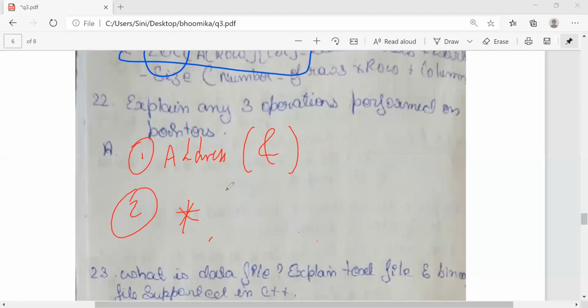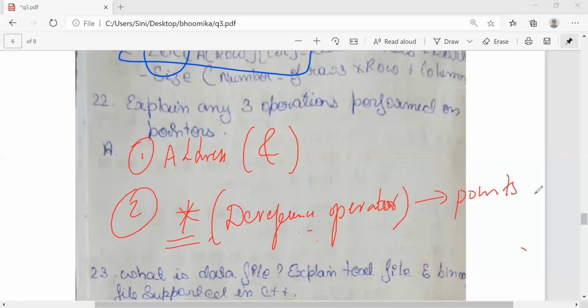This is called the dereference operator. First is the address operator. Second is the asterisk symbol, the dereference operator. What is the purpose of the dereference operator? It points to the address of the memory location. And what is the address? In the address, data will be stored.